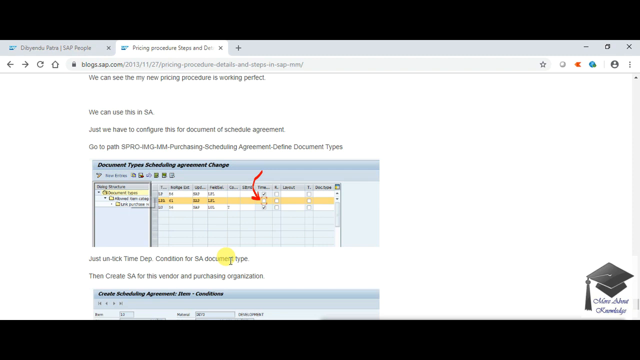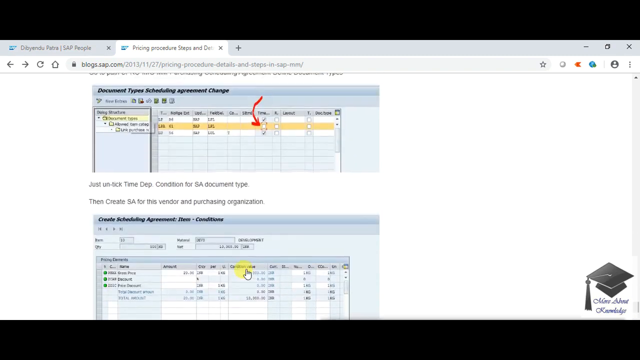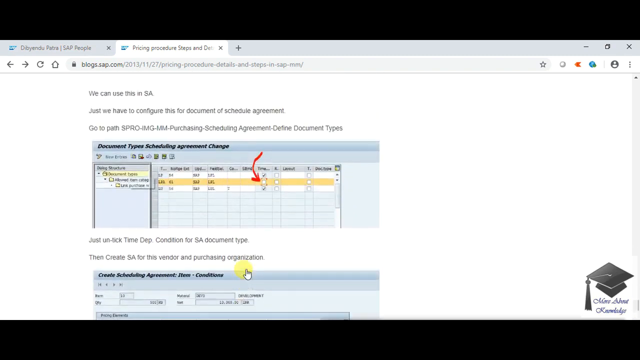If your client is not expecting this kind of structure, just only base price and maybe some discount will be applicable, they don't need any subtotal, they don't need any total net price, gross price. So in that case you can go with the time dependent condition. The same is applicable for RFQ, as you can choose the option as per your requirement, whether you want to go with time dependent or time independent.